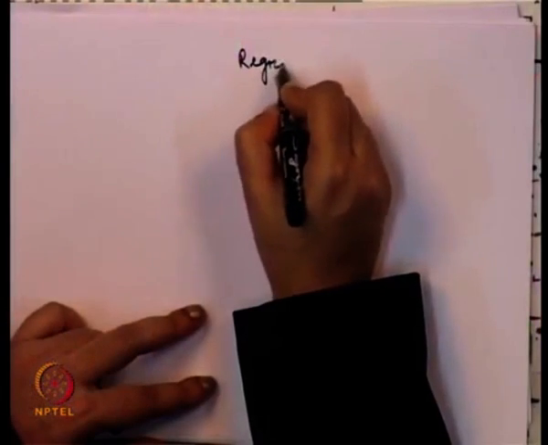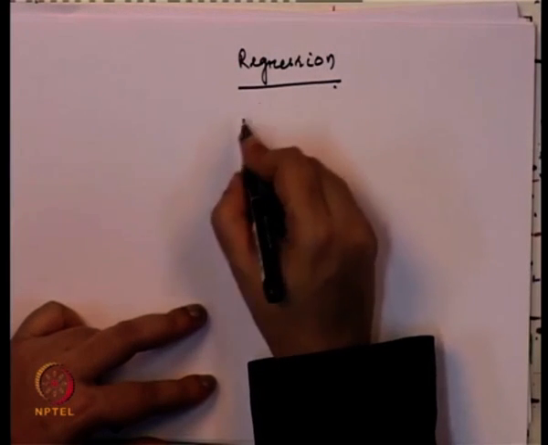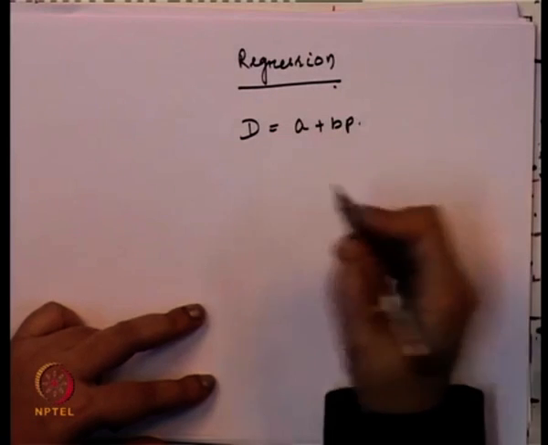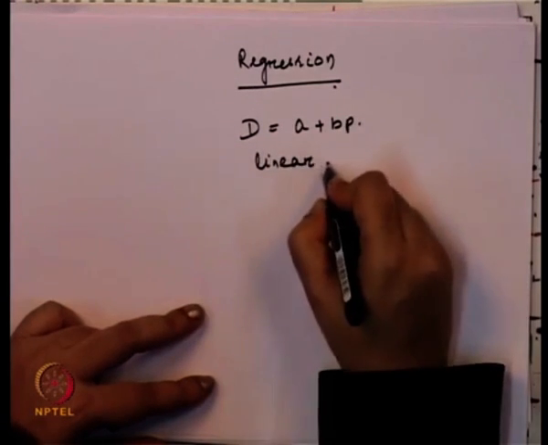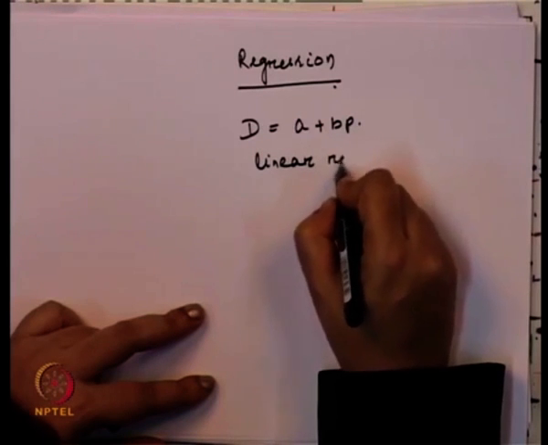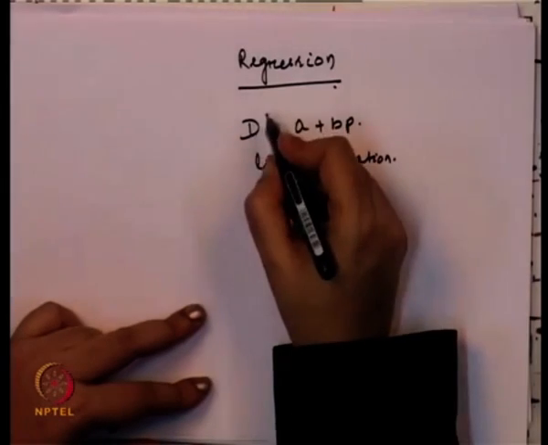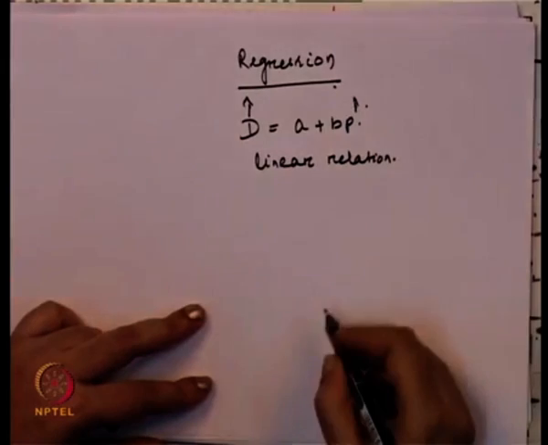Okay. So, if you are taking an example of simple regression analysis, suppose D is equal to A plus BP, and here we say that both the variables are linearly related. There is a linear relation between D and P. So, D is the dependent variable, P is the independent variable.